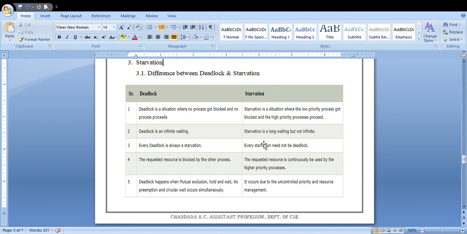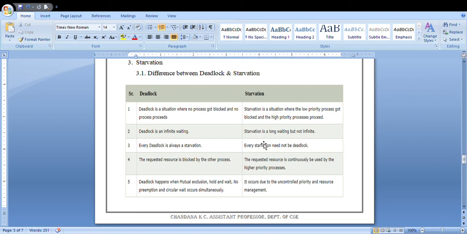But starvation is a situation where a low priority process gets blocked and the high priority processes proceed. The other processes will keep waiting, but some operation is still happening in the processor. But in a deadlock condition, it won't allow other processes to execute, and it won't execute either. That is our deadlock condition. Deadlock is an infinite waiting time. Starvation is long waiting but not infinite.